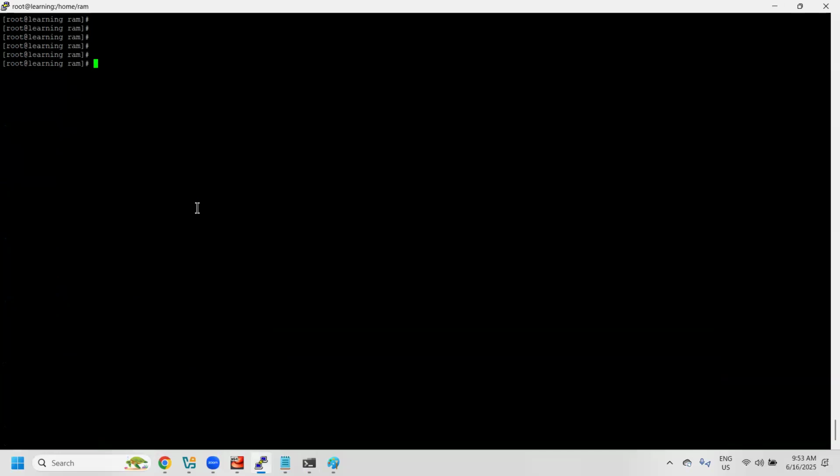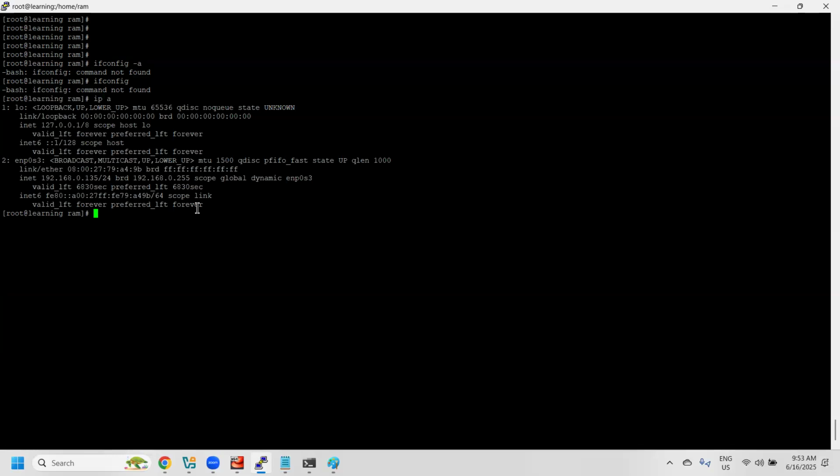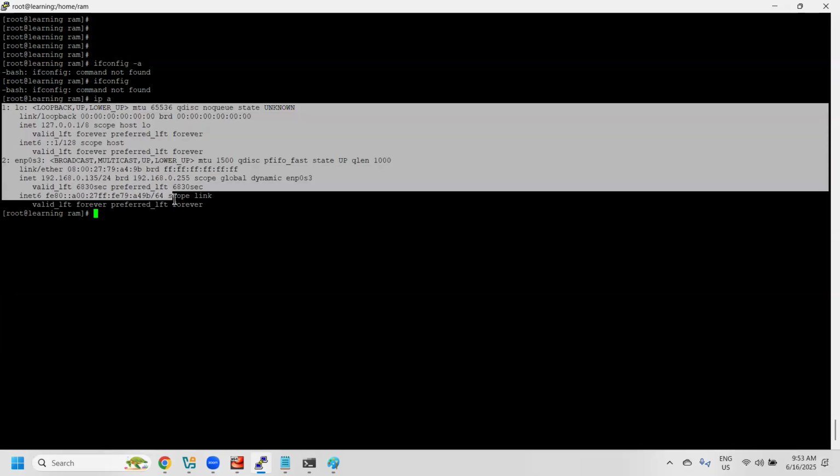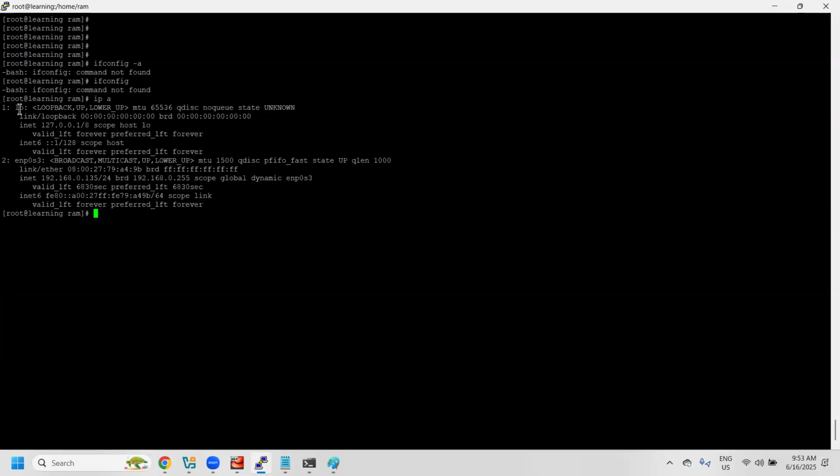We also have another command called ifconfig. So ifconfig -a, or ip a. If you go with ip a, it clearly shows us how many networking devices are available. This is one Ethernet, and this is another Ethernet. With the help of this command, we can see from which Ethernet you are trying to get the network.